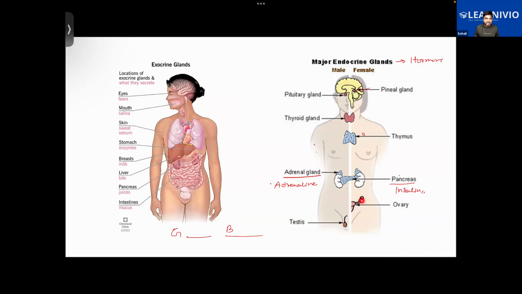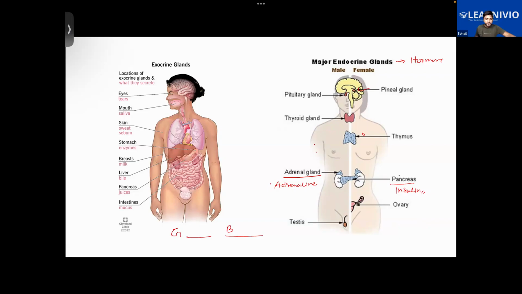Are these not glands? They are reproductive glands. But are they exocrine or endocrine? Endocrine gland. How do we know that this is endocrine and not exocrine?